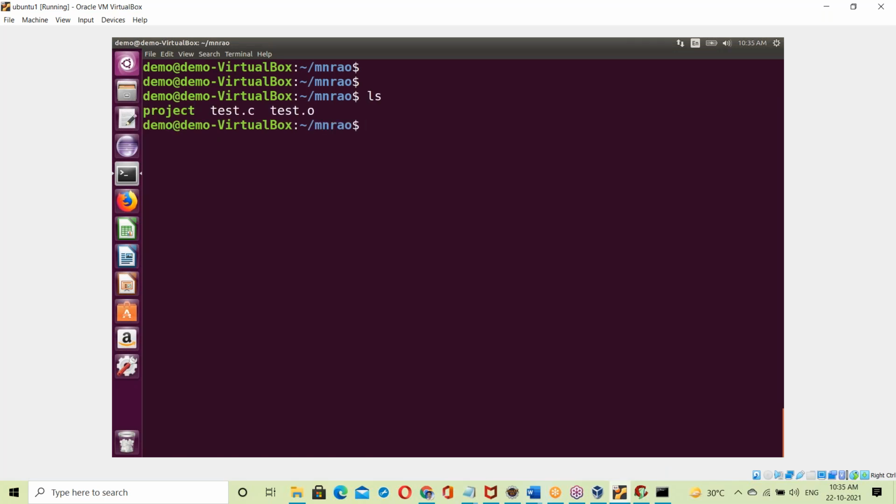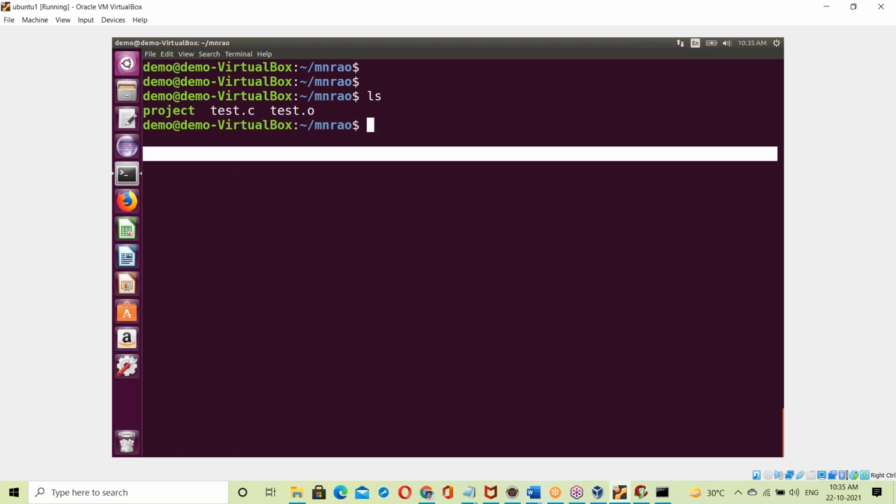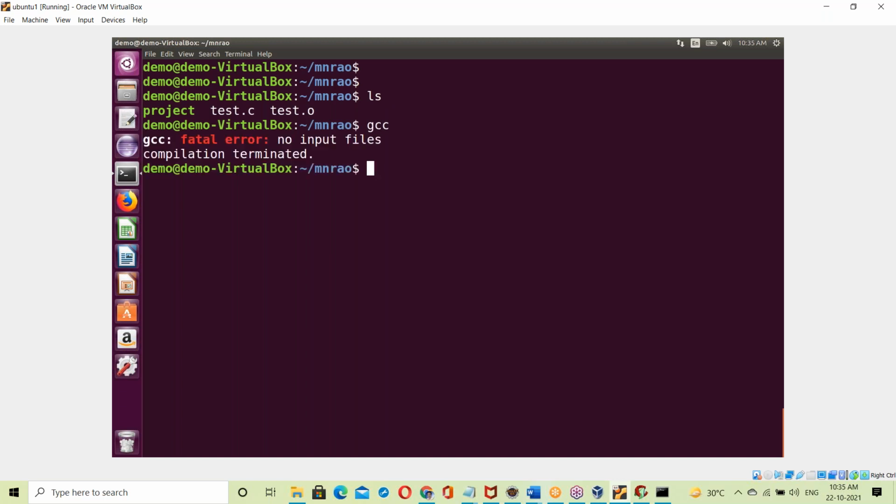For this purpose, the C software, the GCC compiler, is already installed on this Linux. So a program is developed here and an exe file is created. The project exe file is created.